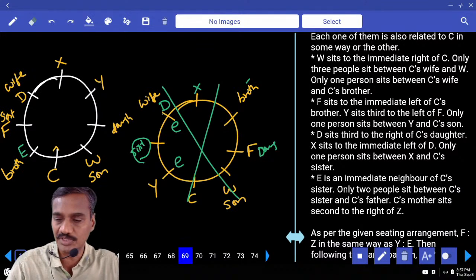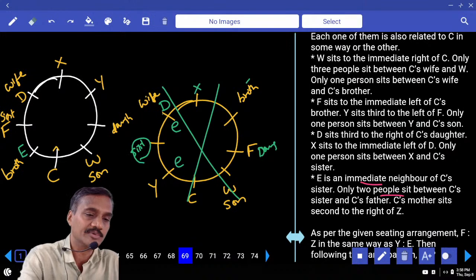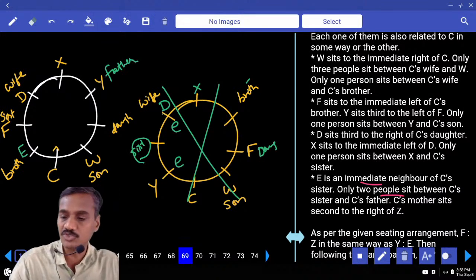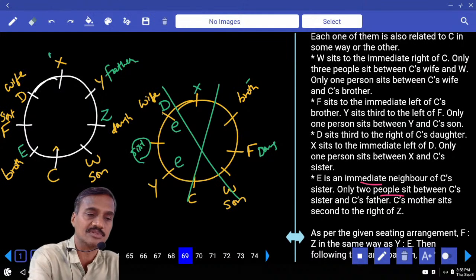Now we are left with only the first one, and only two people, sister and father. Between sister and father, how many people? Two people. Hence the father is here, with two people between sister and father. And C's mother sits to the right of Z, so Z's mother is here.